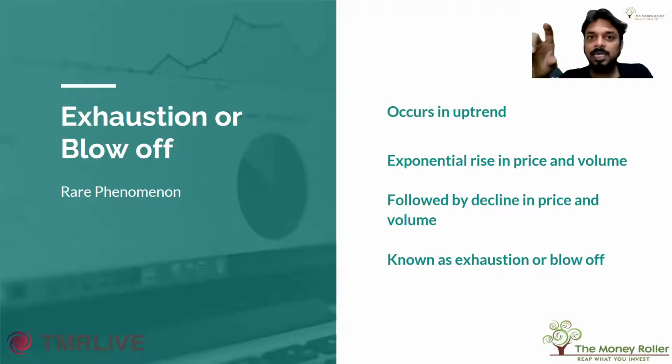Price moves slowly in the upward direction. But in the final phase, price moves exponentially along with volumes. And after this huge exponential up move, most of the time there is a reversal and prices fall sharply but with lower volumes. And this is called an exhaustion or blow off move.